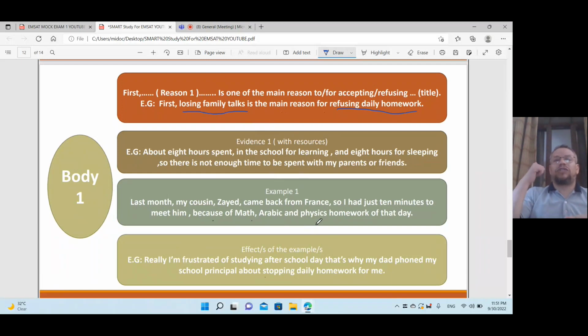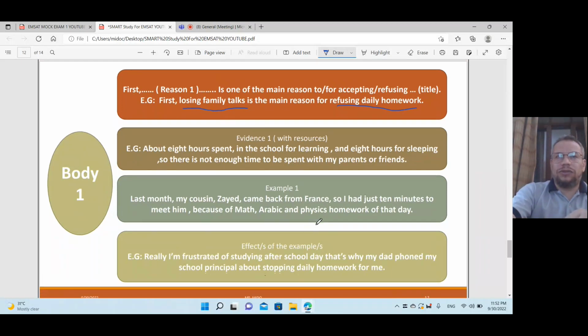So in body paragraphs, you have to mention first, comma, then mention the reason and say is one of the main reasons for accepting or refusing the title. Then give evidence by using facts, then give an example, and then the effects of that example. I will give you 1 minute to read. Please focus on the video again and again. It's a challenge, wallah, for everyone.